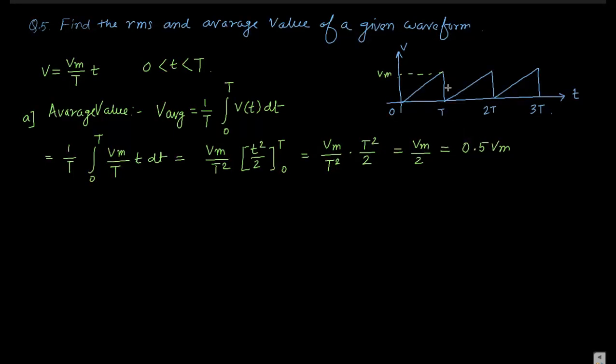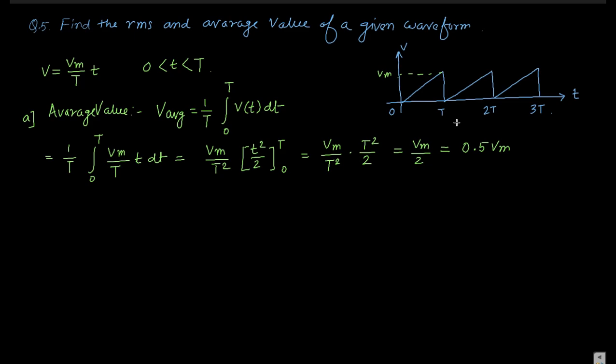If the peak value of the waveform is the same for each half wave, so this is a half wave from 0 to t, then t to 2t, 2t to 3t. If from 0 to t and t to 2t the nature of the waveform is the same, then we can say that the average value is half of the maximum value, that is Vm by 2, that is 0.5 Vm.